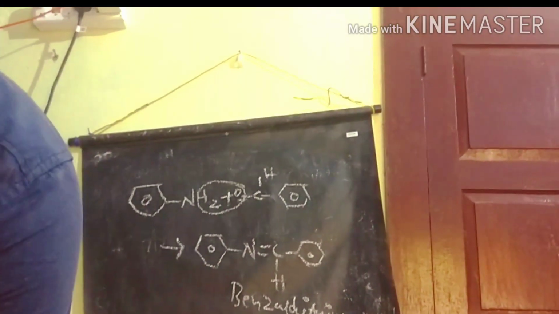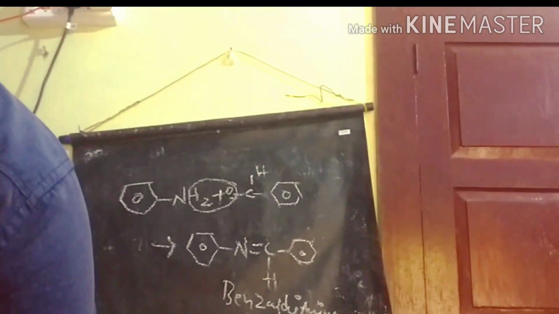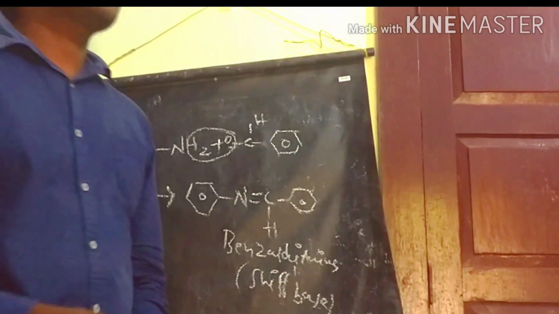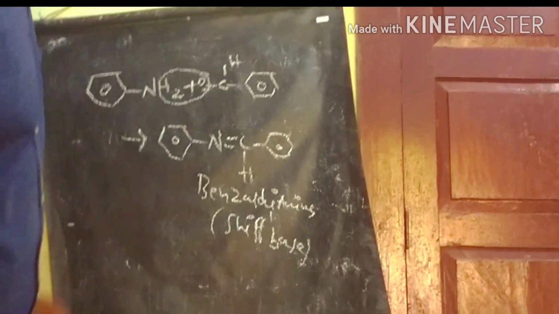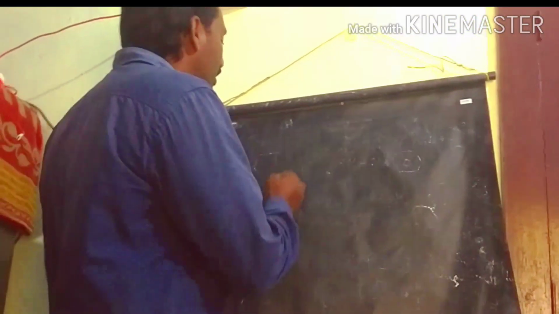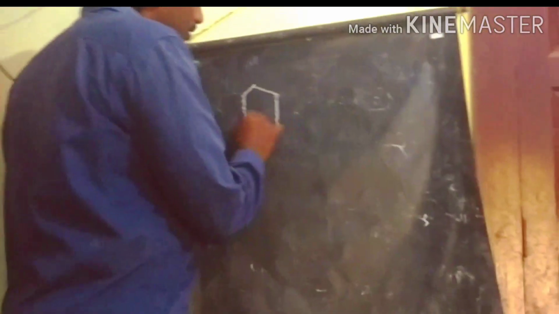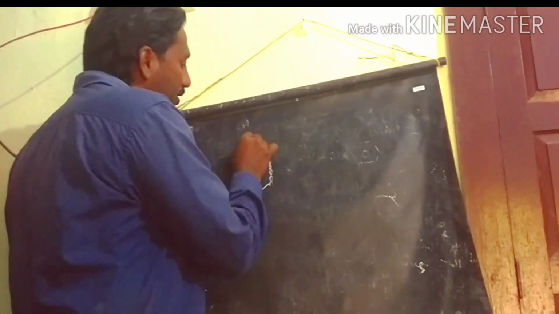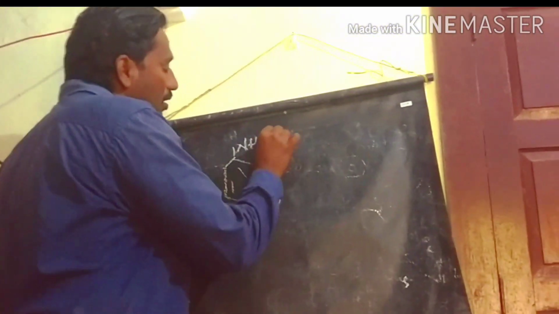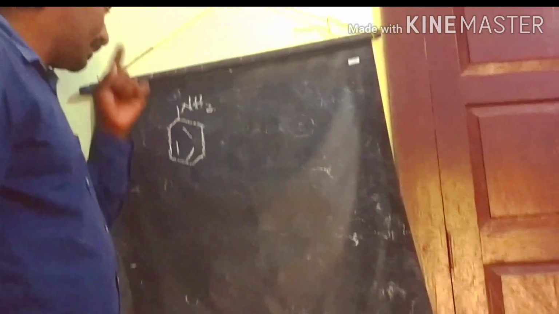So let's discuss some of the electrophilic substitution reactions on aniline. First we discuss the effect of the amino group in aniline.